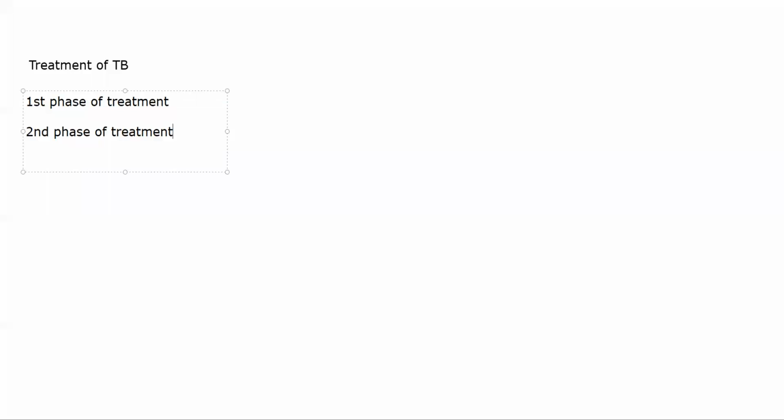First phase of treatment is very intensive. It is the initial 2 to 3 months. The goal of the initial phase is that you are trying to kill as many bacteria as possible that are present inside the patient's body.